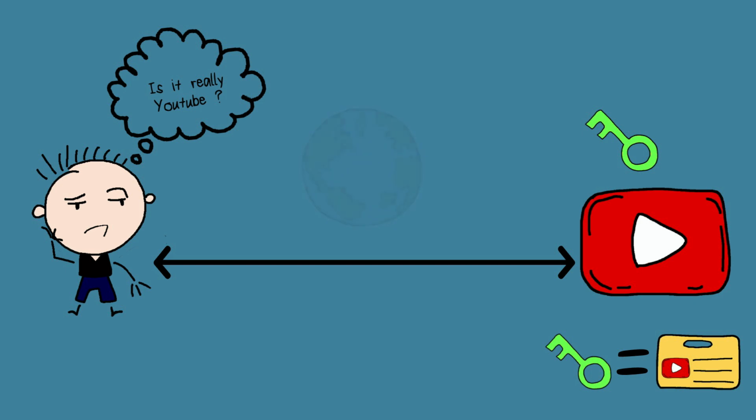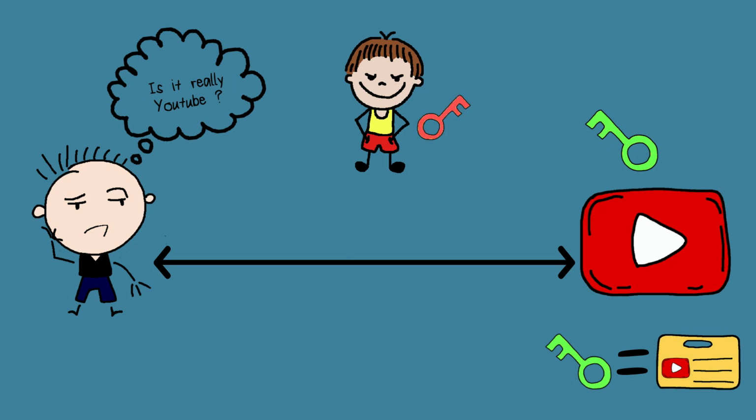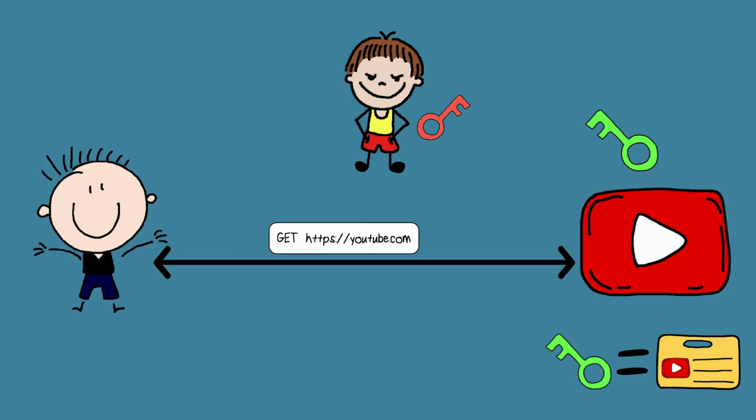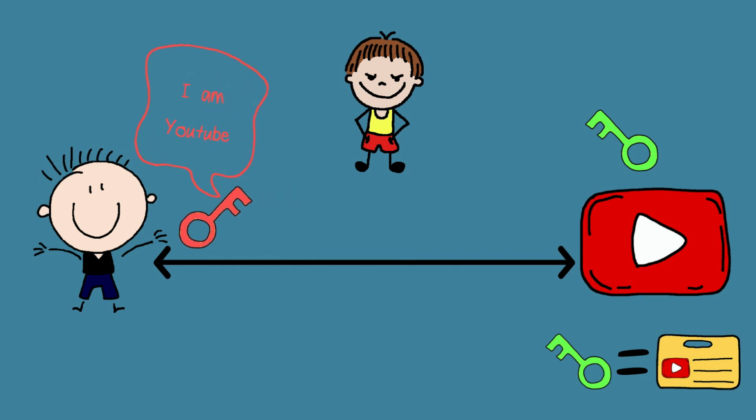The problem is, attackers have come up with ways to intercept a request from one computer to another computer on the internet and launch a man-in-the-middle attack. With this kind of attack, our attacker Chatty would inject his own public key and have JayP think he is communicating with YouTube, while actually he is communicating with Chatty. Let's visualize it to better understand. Notice that JayP's request never reaches YouTube. Instead, it gets intercepted and replied to by Chatty.